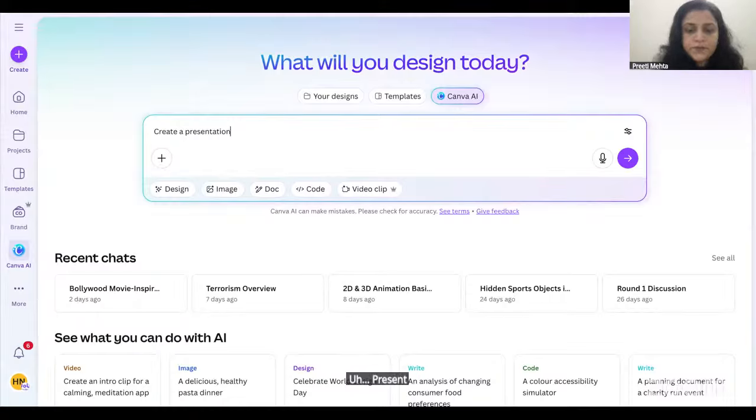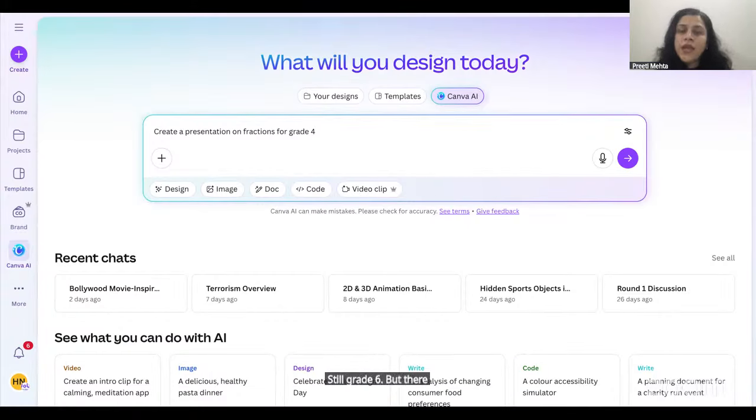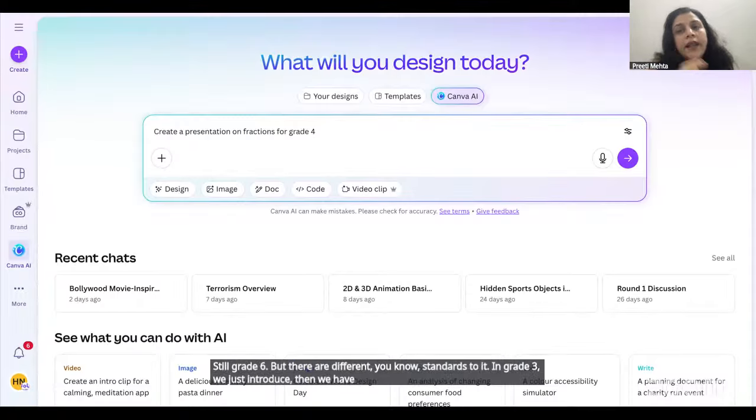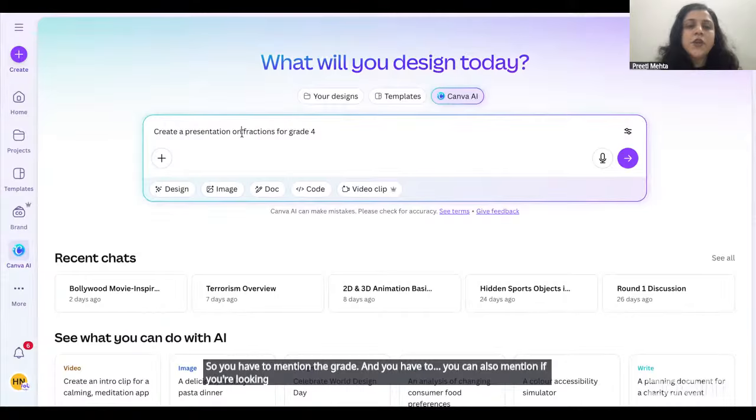presentation on fractions for grade 4, because fraction is a topic which is taught from grade 3 till grade 6, but there are different standards to it. In grade 3 we just introduce, then we have addition and subtraction of fractions, then higher topics are there. So you have to mention the grade, and you can also mention if you're looking for just an introduction.